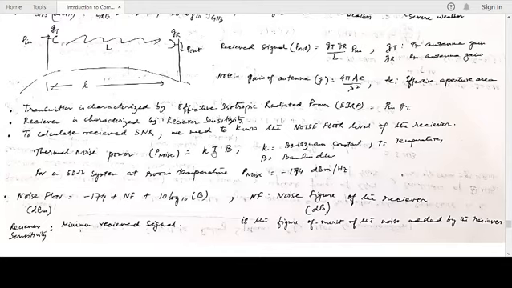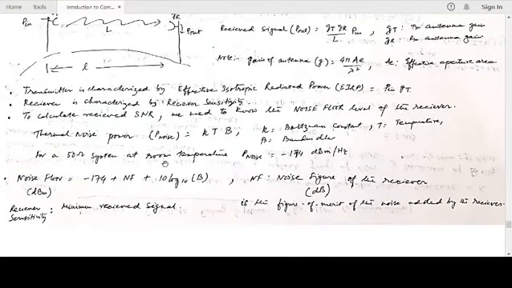That's why, for very low noise astronomical instruments, the things are kept at extremely low temperature, close to a few kelvins. It's proportional to the bandwidth. Larger the bandwidth, larger is the thermal noise power. So the proportionality constant is given by K, which is Boltzmann constant. So KTB, thermal noise power.